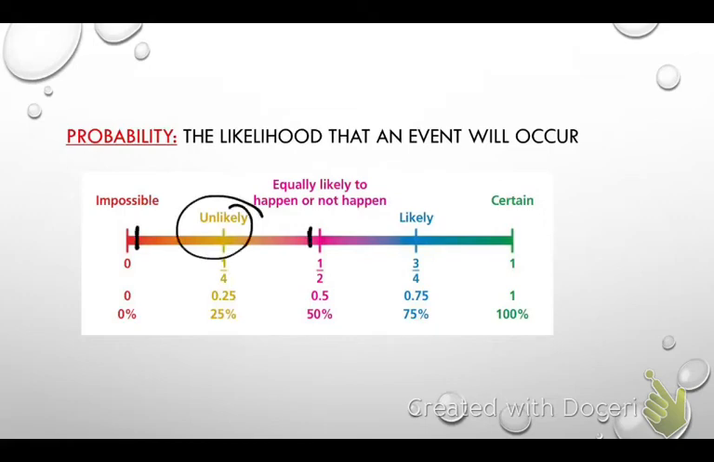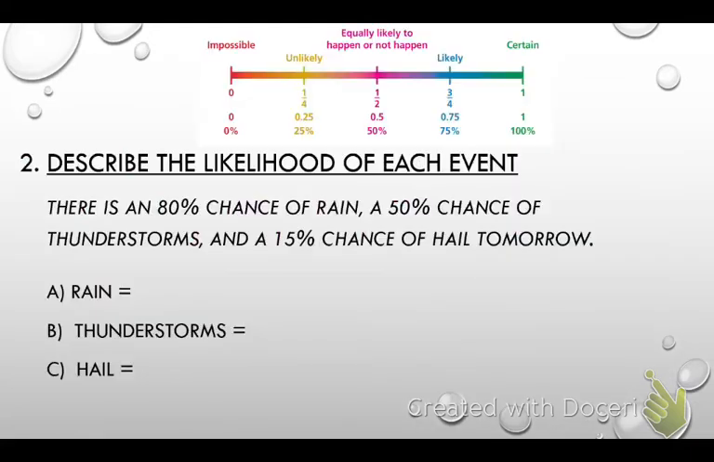And what word is that? Unlikely. And then we've got another one here, 51 to 99. What is that? That is likely. Okay, so we're going to be using those words today when it asks us to find the likelihood of something.